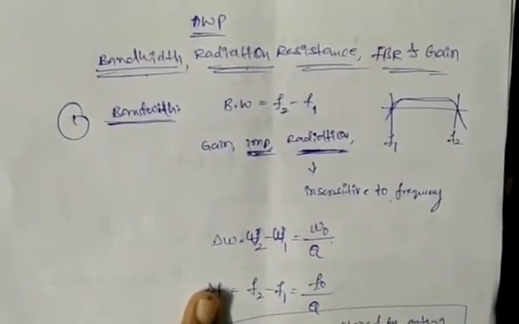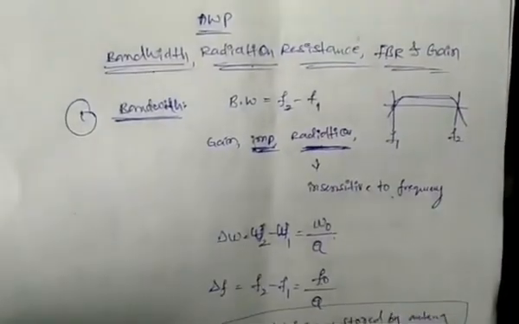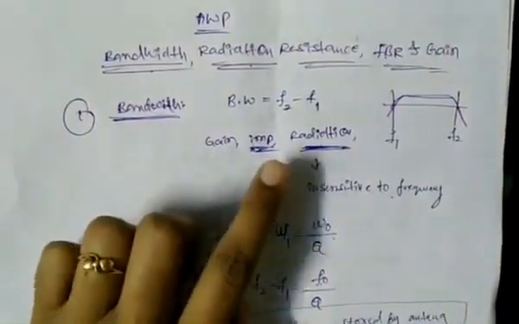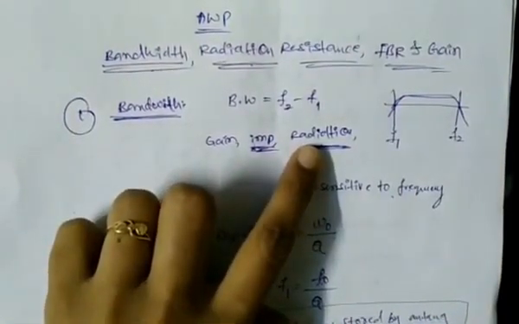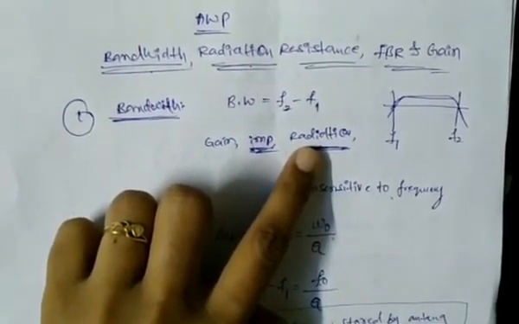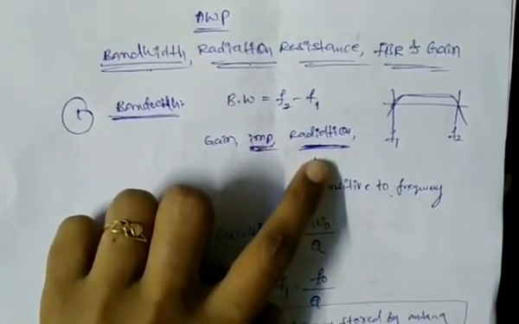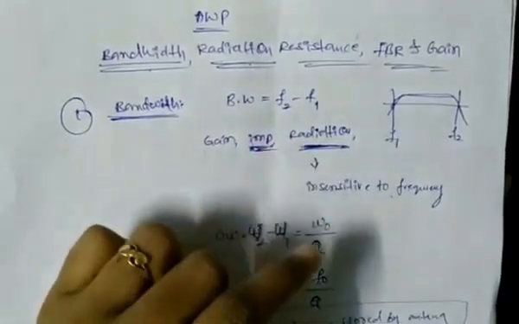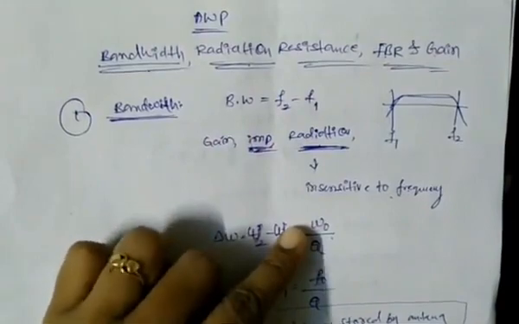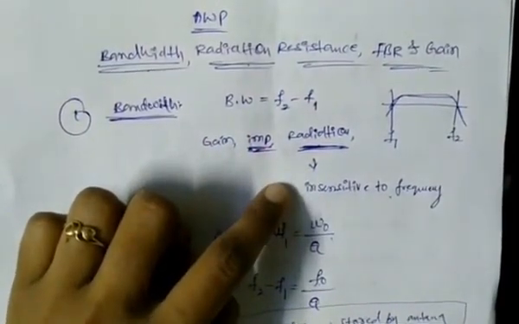In case of antenna, for the bandwidth, there is no specific definition. Why? Because the antenna has various parameters like gain, impedance, radiation pattern, radiation resistance, side lobe level, front to back ratio. Like this, the antenna has various characteristics. During the operation of the antenna, these characteristics may change. That's why for the bandwidth there is no specific definition in terms of antenna. When these parameters are specified, we obtain the specified bandwidth from the antenna.